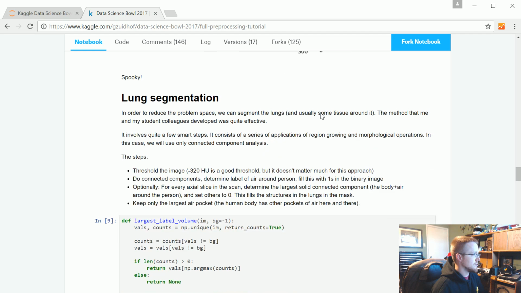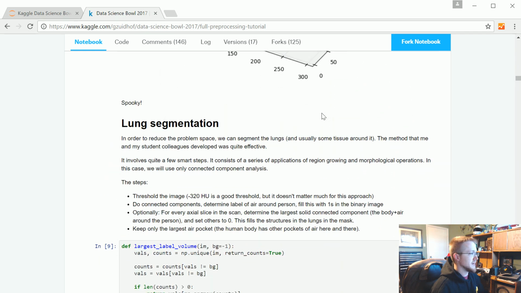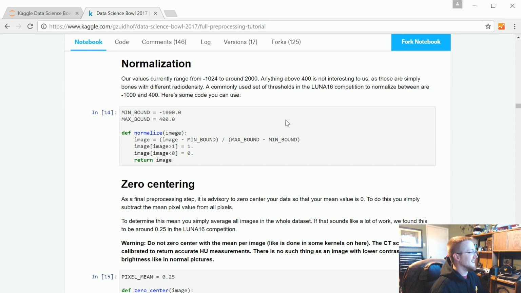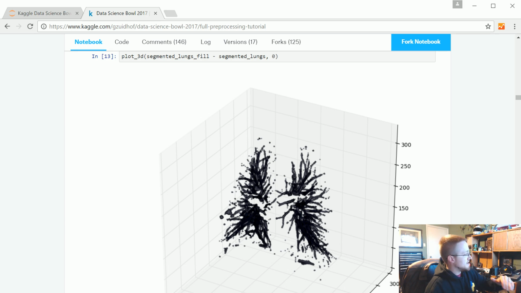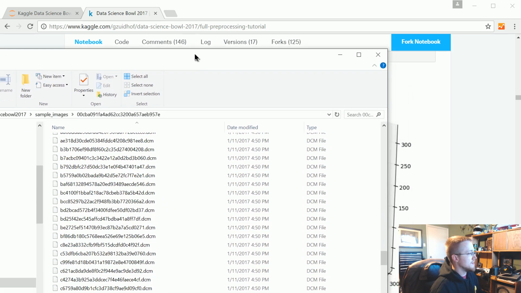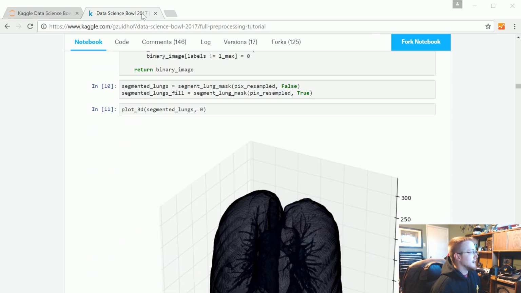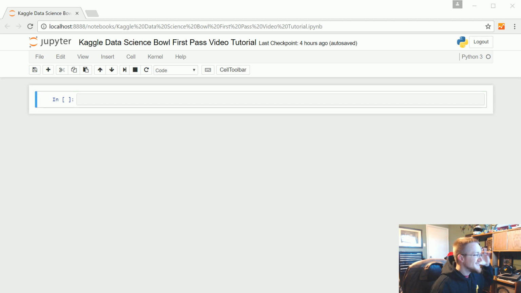I'll scroll on down. Here's a 3D rendering, and then another one, and another one. These are created with these DICOM file scans. Anyway, that's the data we're working with, but we still need to see it.